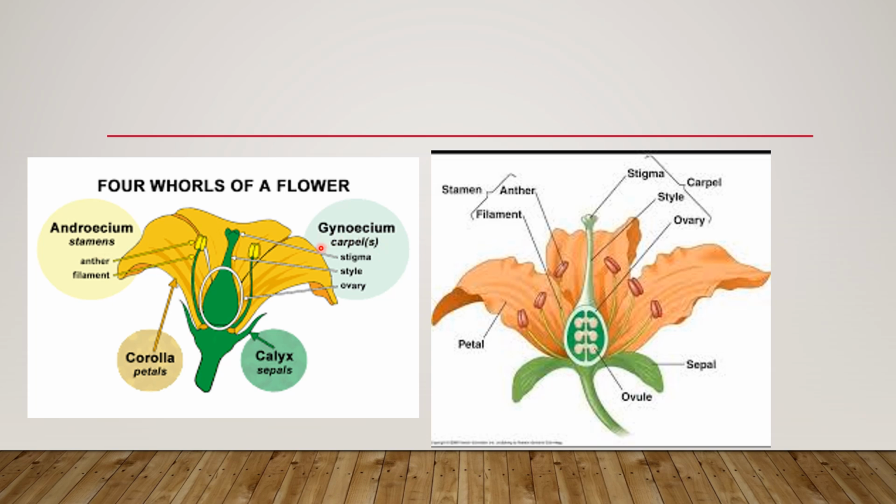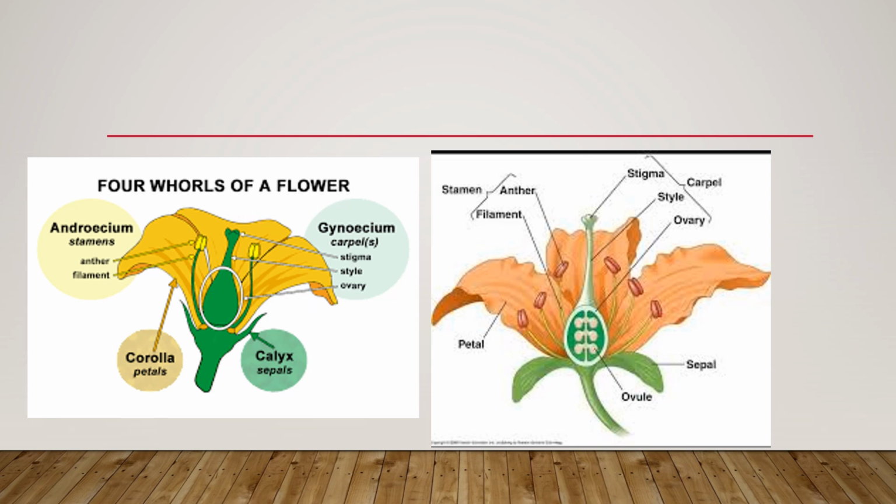And the term gynoecium is the female part of the flower, which refers to the carpel. So you can hear gynoecium or carpel or even pistil. It consists of stigma, style, and ovary. And you can see the calyx, which consists of sepals, and the corolla, which consists of petals.